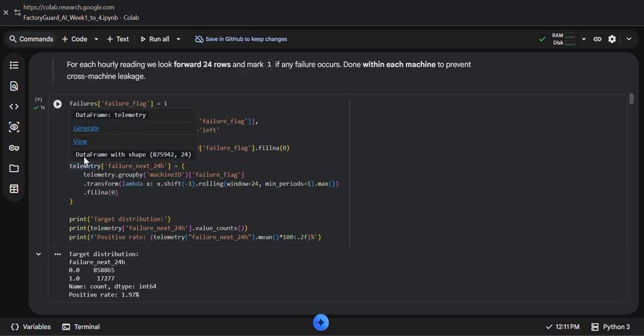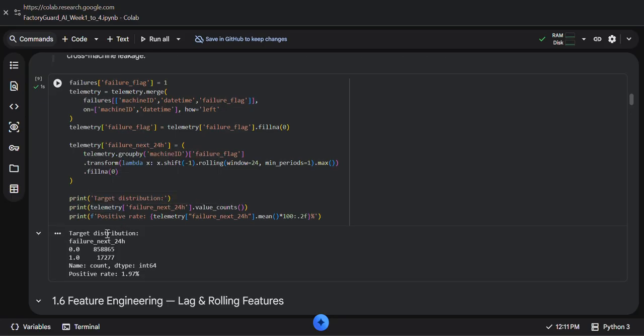After this, I create the target variable, also called failure next 24h. This means that for each row I check whether the same machine is going to fail within the next 24 hours. If yes, the target becomes 1, otherwise 0.